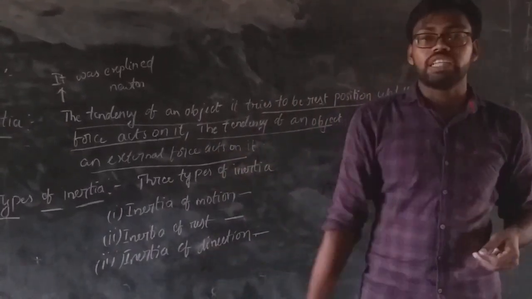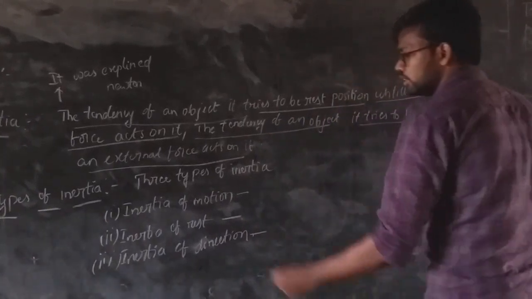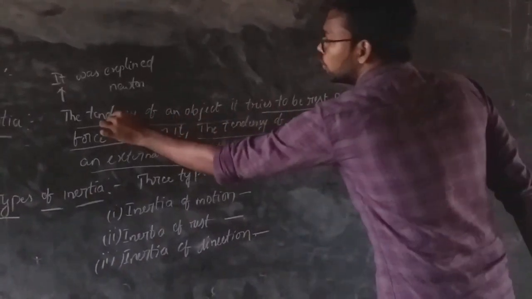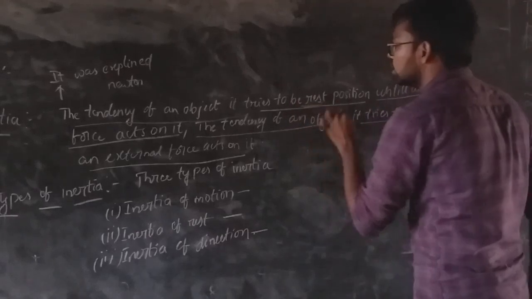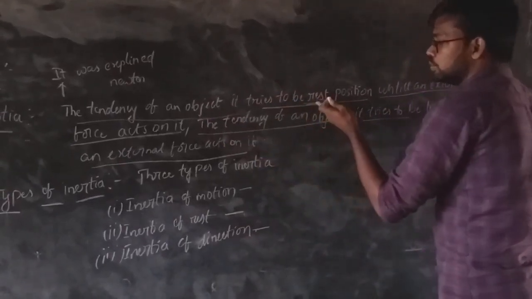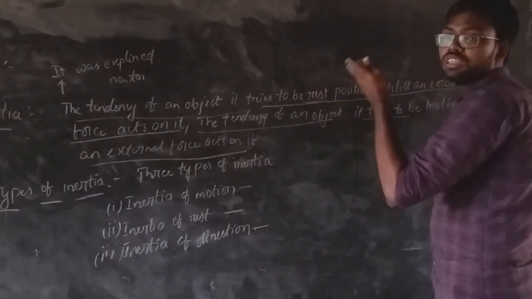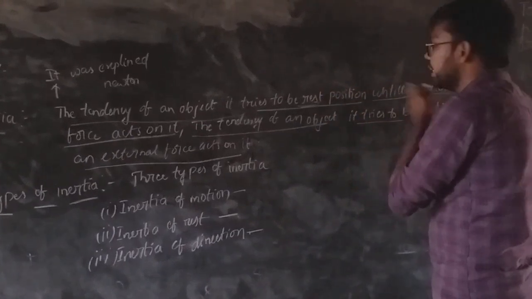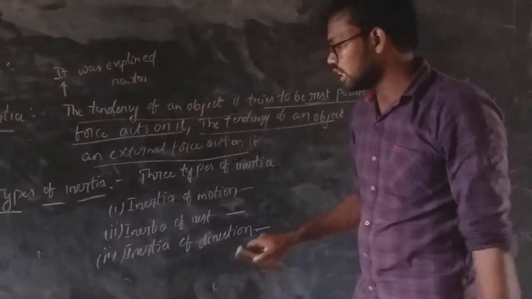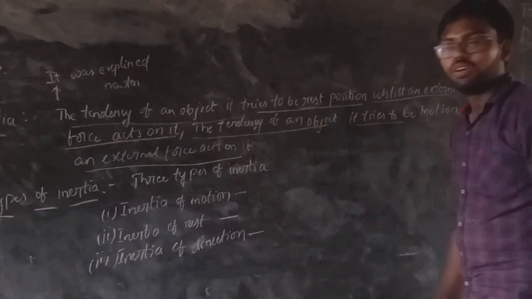That means inertia of direction. Okay. So simple definition: the tendency of an object to remain at rest or in a straight line until an external force acts on it. This is about inertia of direction.